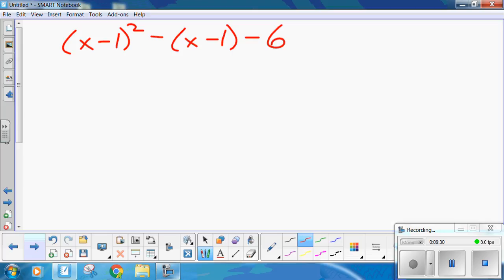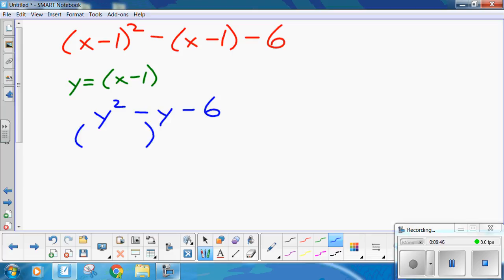Welcome back. I'm going to do this substitution. Y equals x minus 1. So this becomes y squared minus y minus 6. That's easy to factor. Two numbers that multiply together to be minus 6 and add together to be minus 1. Y minus 3, y plus 2. And what did we say y was?